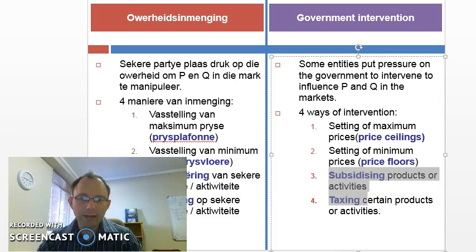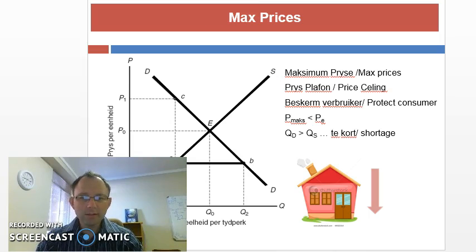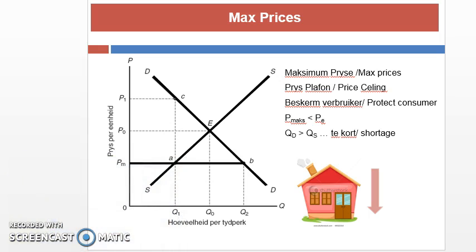We will look at that in our second year economics. Okay, so as an example, this is a graph to illustrate it. Here we have our equilibrium price and quantity. Price is P0, quantity is Q0. Then government decides, we're going to impose a maximum price. You'll see the maximum price is imposed, PM, which will be below equilibrium. So the bread price, as an example, is 20 Rand, and the government is going to make it 10, so it's going to be below equilibrium.